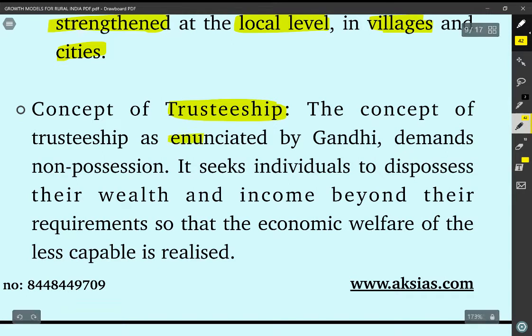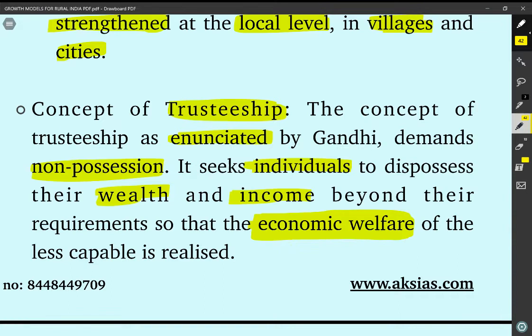The concept of trusteeship, as enunciated by Gandhi, demands non-possession. It seeks individuals to dispossess their wealth and income beyond their requirements so that the economic welfare of the less capable is realized. So he says that individuals should possess wealth which is sufficient for them. They should not be greedy and try to accumulate more and more wealth. Once an individual possesses enough wealth to satiate his needs, he should try to transfer this wealth to the common good.